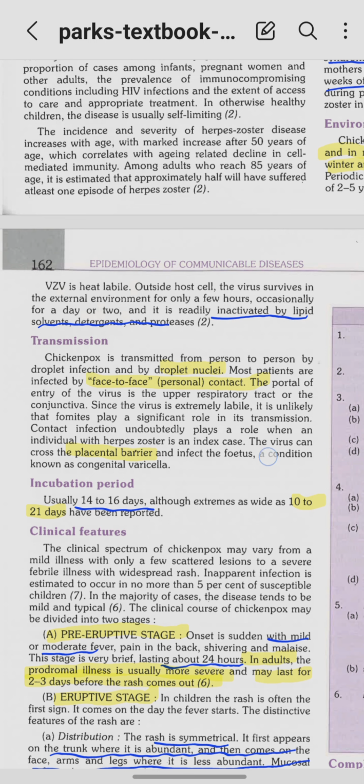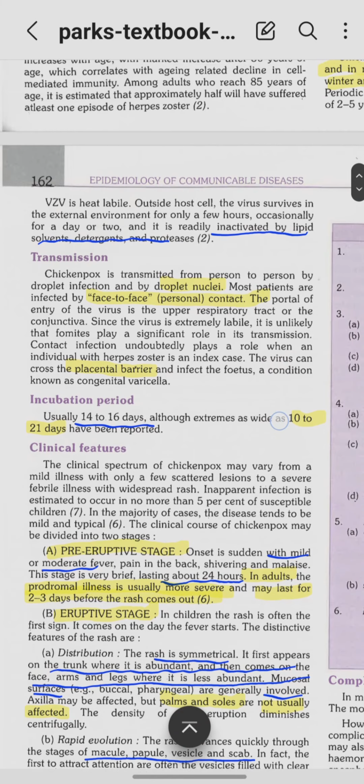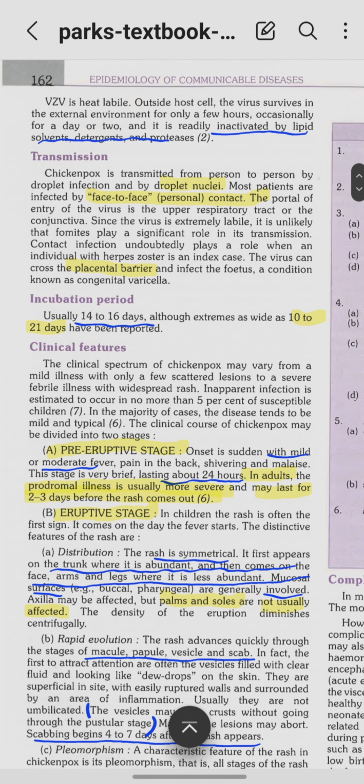So just recall what are the diseases which are transmitted by airborne transmission. A few examples: influenza, measles, tuberculosis, COVID, chickenpox. These are the infections. Now just remember it using some code, IMTCC. Use that code, okay? IMTCC. These are the infections which are transmitted by airborne transmission.